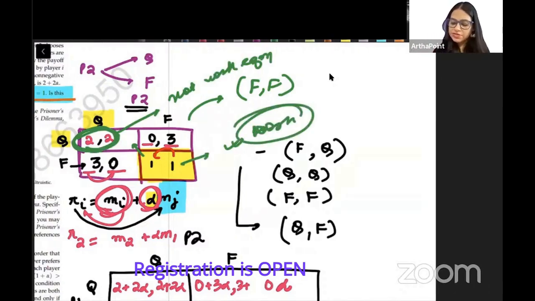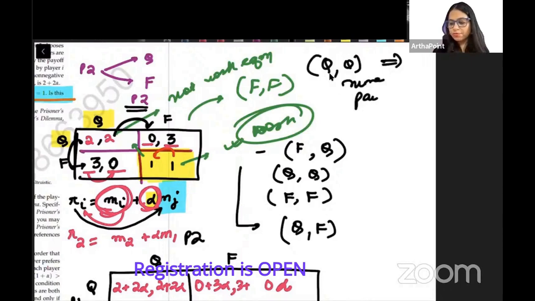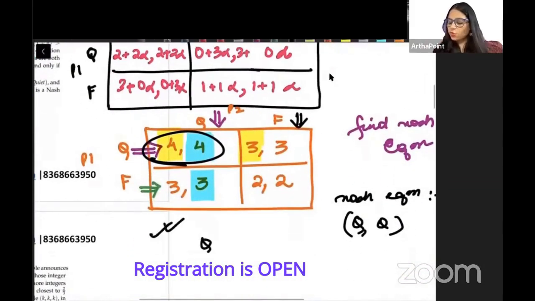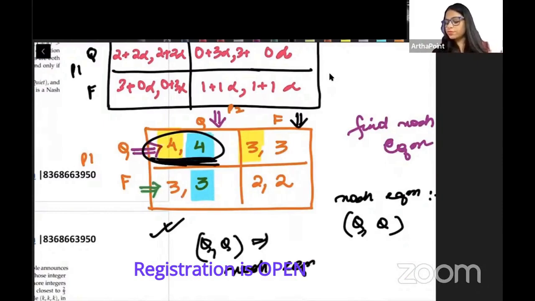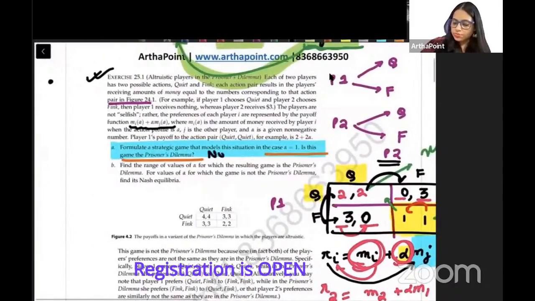Even though a better payoff is available, when people shift to this payoff, if both stay quiet, they have an incentive to deviate. So although quiet will give them both more payoff, with both payoffs increasing, they have an incentive to deviate, and it is not Nash equilibrium. Right? But in this particular case, we see that quiet, which is also giving the maximum payoff, is also coming out as Nash equilibrium. So is this like a prisoner's dilemma game? The answer is no. It is not prisoner's dilemma.